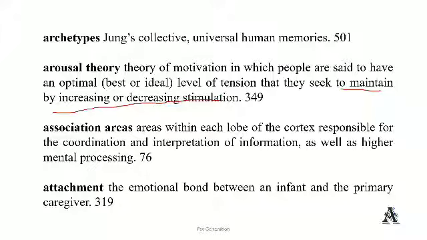Association areas, areas within each lobe of the cortex responsible for coordination and interpretation of information as well as higher mental processing. Association areas are basically related to the lobes, which coordinate or interpret information for higher-level mental processing.